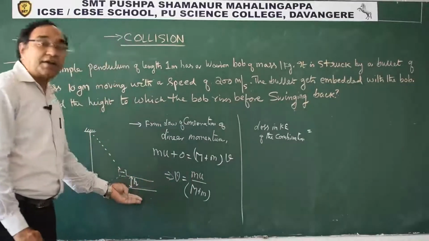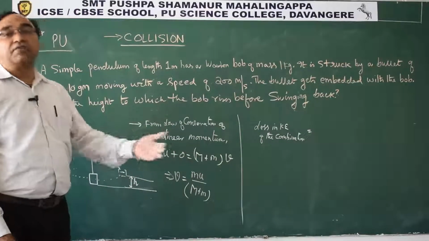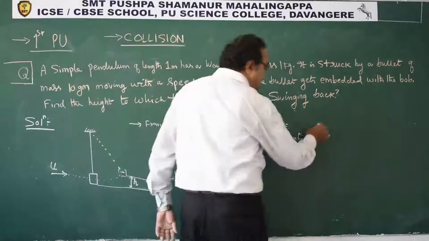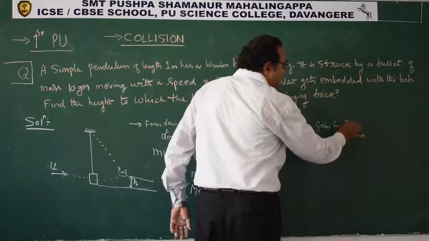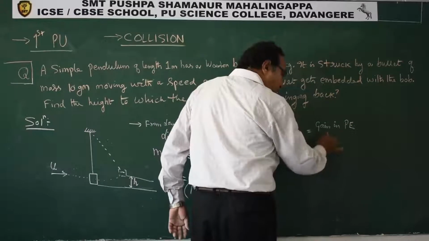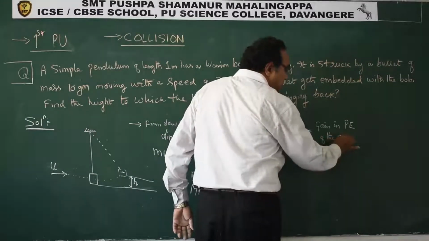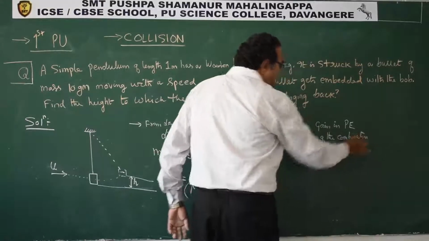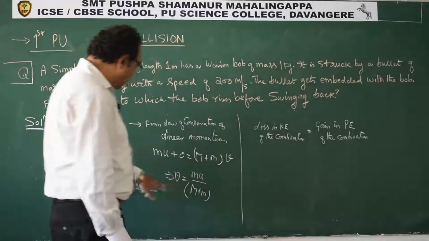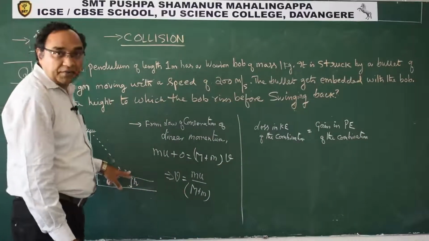It is gaining height, na? So gain in gravitational potential energy of the combination. The kinetic energy lost, it is coming to rest at this position.